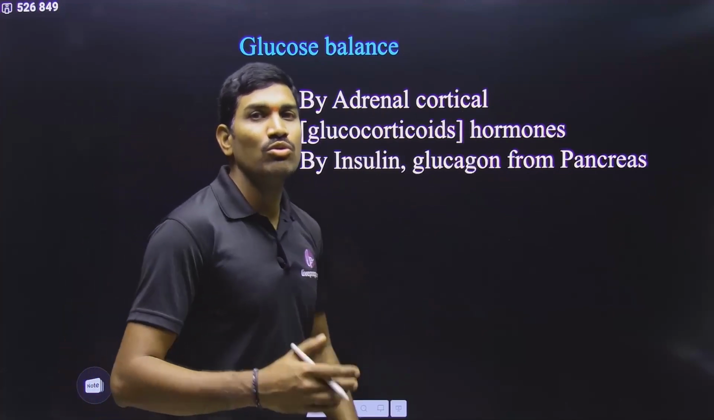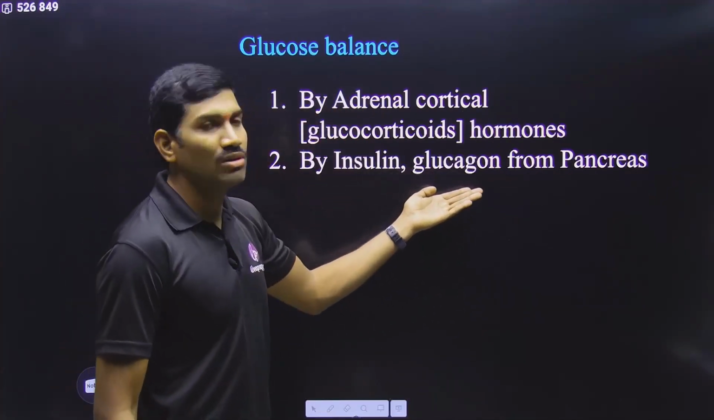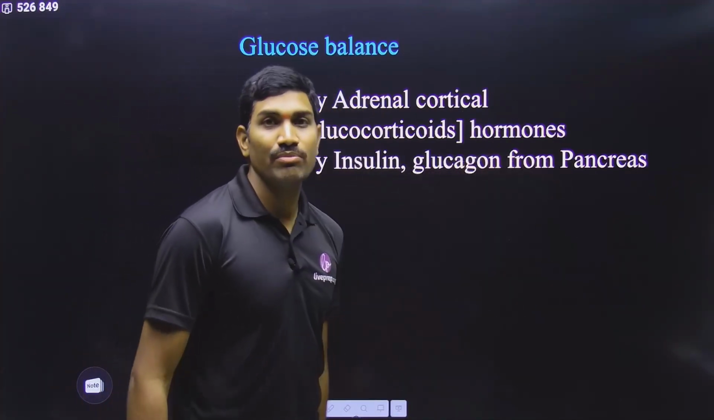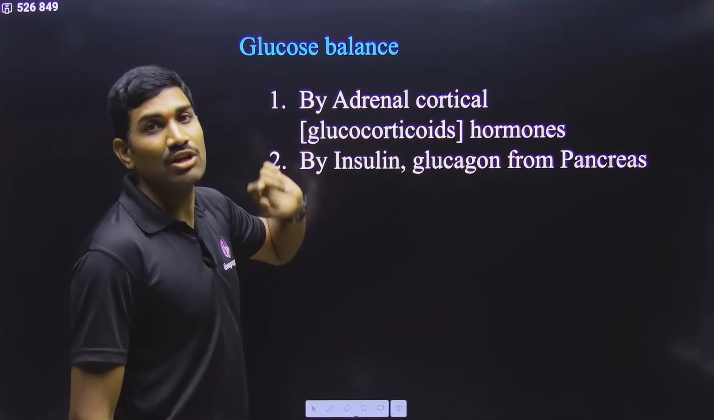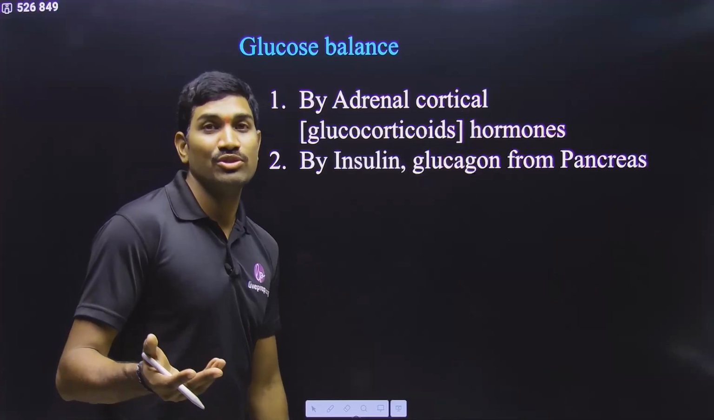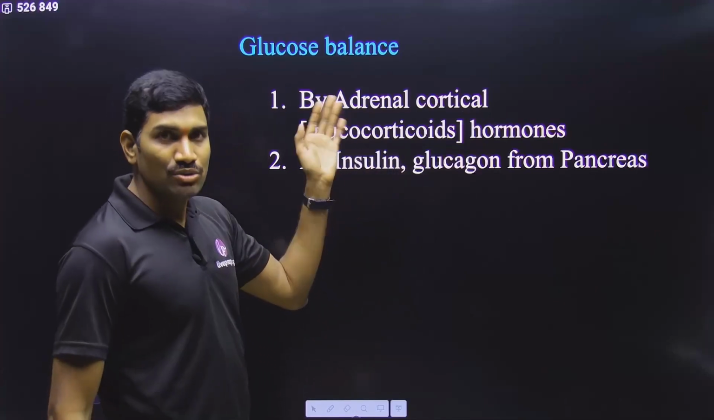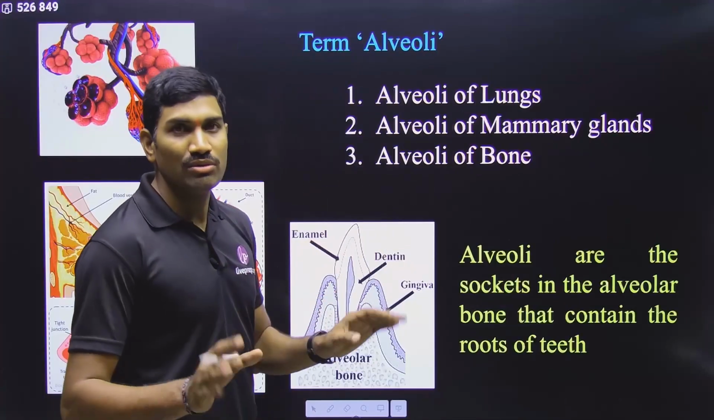Next one, with respect to glucose balance, definitely insulin and glucagon are very, very important. They are produced from the pancreas. Not only this, glucocorticoids produced from the adrenal cortex are also helping in glucose homeostasis, glucose metabolism, right? So this is also one important point that you need to remember.